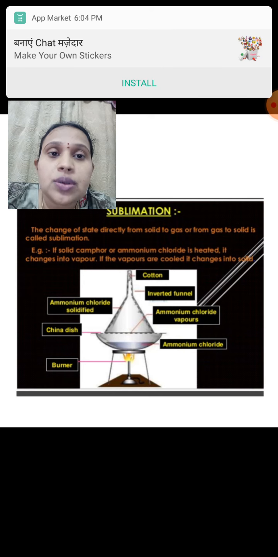At the end you switch off the burner, and you see white colored powder deposited on the walls of the funnel. So through this activity, what we want to conclude is that there are some substances which on heating directly convert from solid to gas. This phenomenon is known as sublimation.